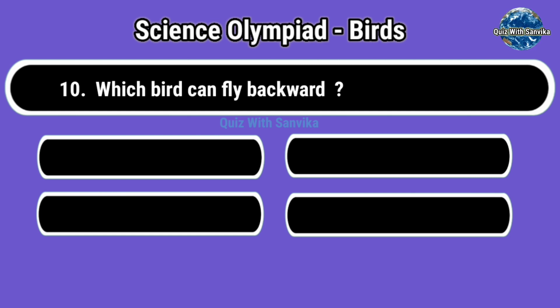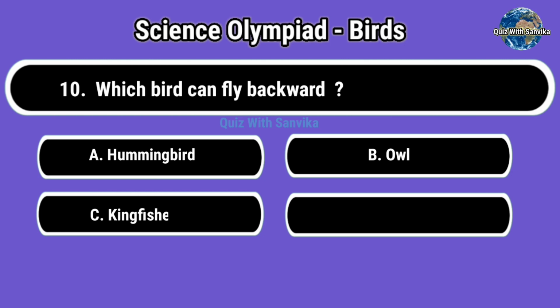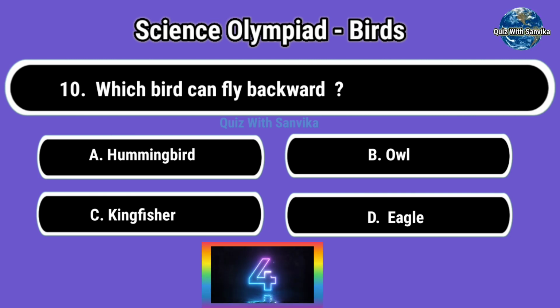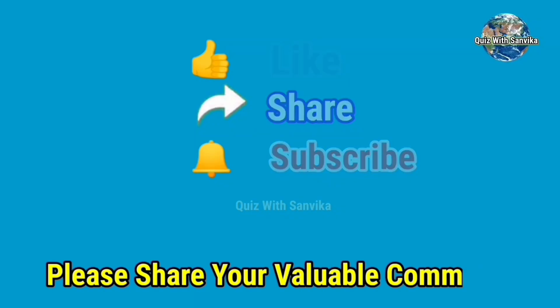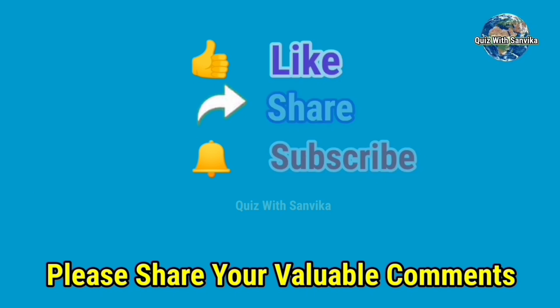Which bird can fly backward? Options are A. Hummingbird, B. Owl, C. Kingfisher, and D. Eagle. Answer is A. Hummingbird.